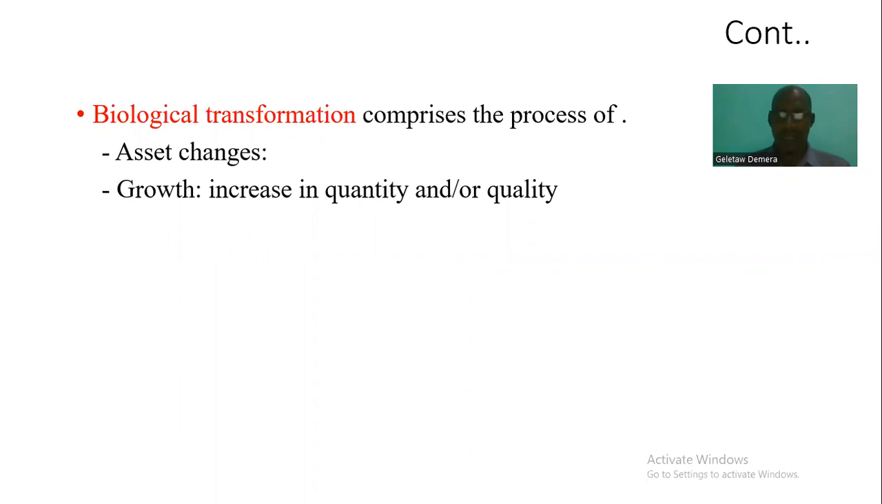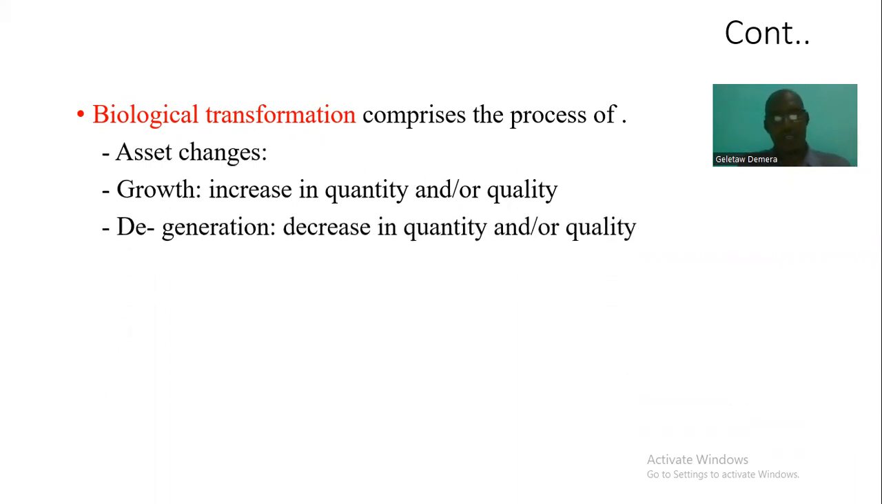Take, for example, a hen that lays an egg. That egg is going to be fertilized after staying maybe 21 days, and then after that you get a chicken. That chicken grows in quantity, and when it becomes time to sell, it has grown in quality. It's a transformation, and this needs to be managed by the business owners as biological assets.